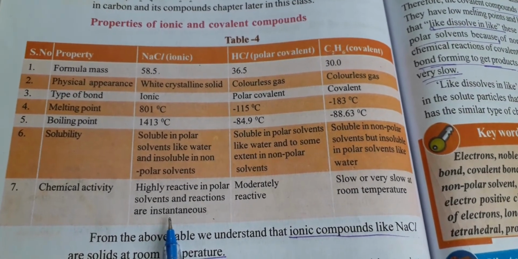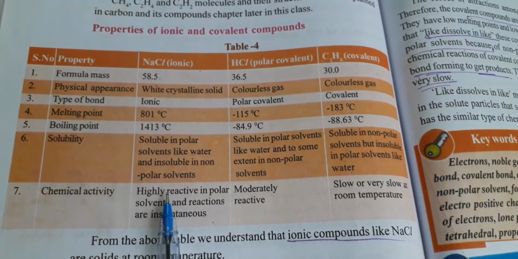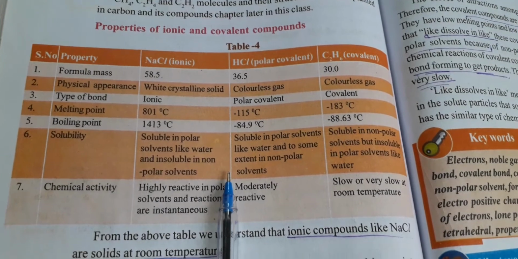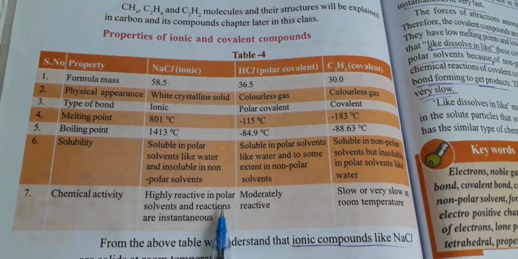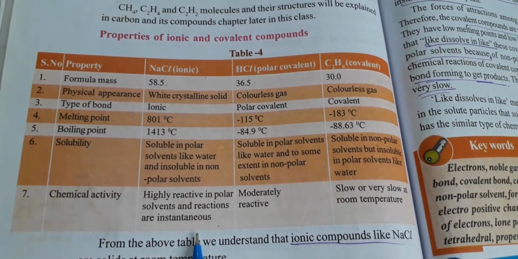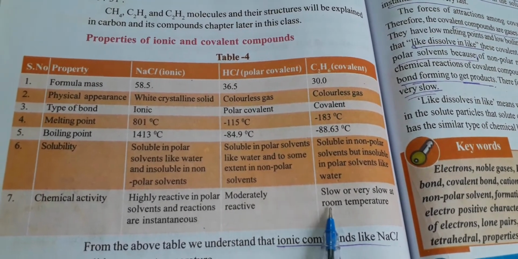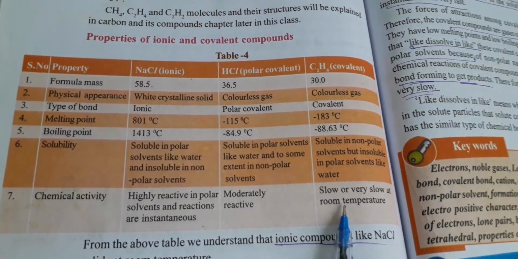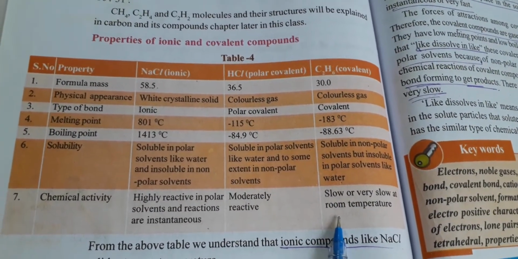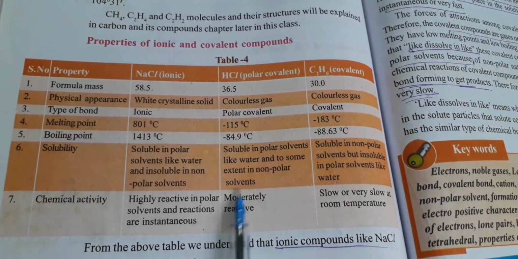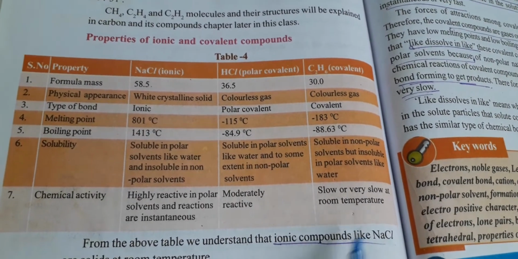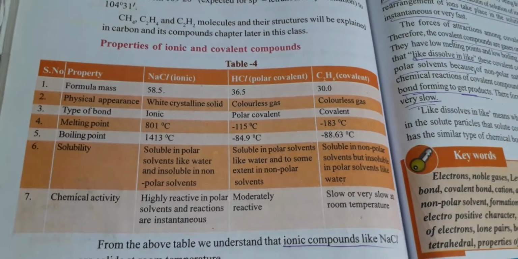Why are the reactions instantaneous? See, an ionic bond is because of the combination of ions, is it not? It's easy for one ion to go and stick with the other ion. So splitting or again recombining is easy and is done very quickly. Therefore, it is instantaneous. And when it comes to covalent bonds, the bond has to be broken and then again a bond has to be formed. So breaking the bond and forming the bond again takes time. In case of polar covalent bonds, they are moderately reactive, and in case of covalent bonds, reactivity is slow or very slow at room temperature.